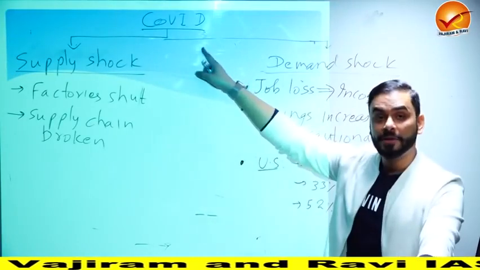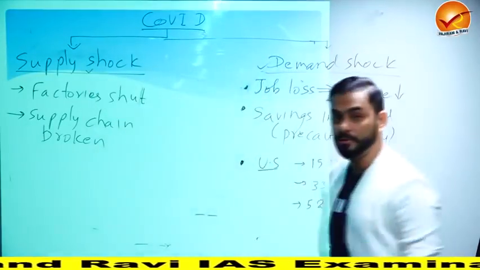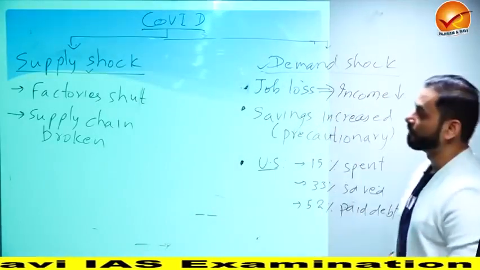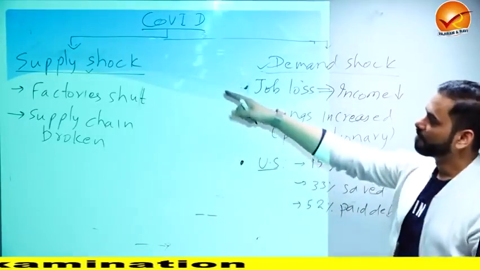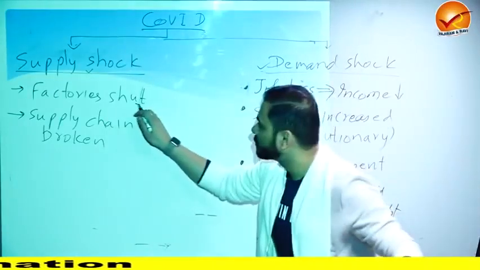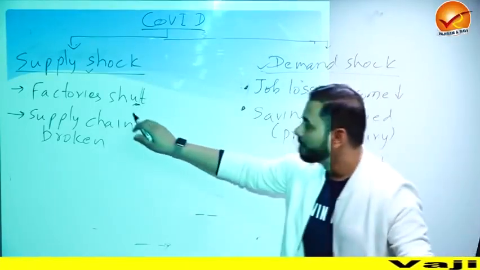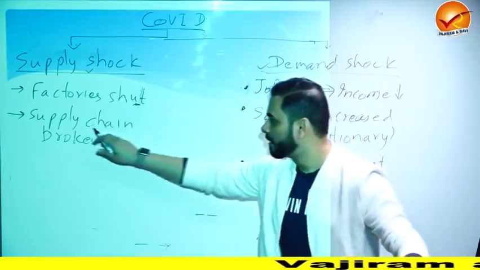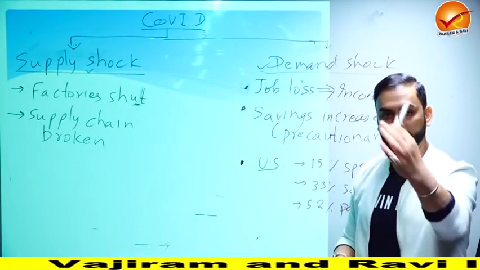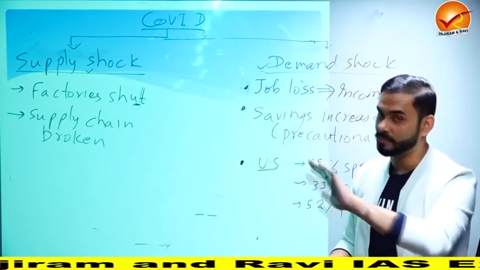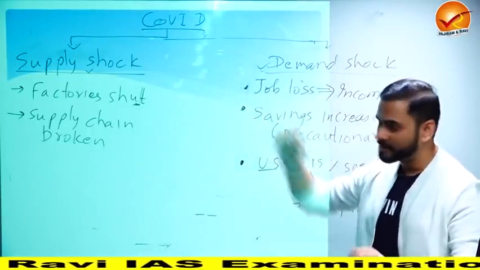Okay, this is COVID from the perspective of two kinds of losses. See, COVID led to both a supply shock and a demand shock, and that's very, very important to understand. Why was COVID a supply shock? Why did COVID lead to a supply shock? See, because of COVID, the factories were shut. The factories were stagnant, completely locked down, mind you. Now what happened? Because there was a lockdown, there was no supply, so the supply chain got broken, both in India and across the world. Since factories are not running, who would provide you the pen? Who would give you the mobile phone? Who would give you the laptops? Nobody. So the supply chain got broken, factories were shut, this was a supply shock.